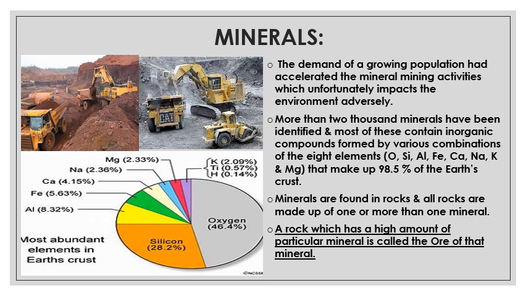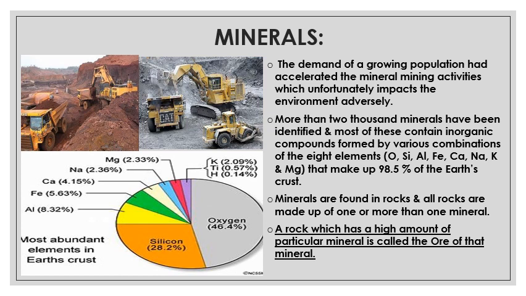They are oxygen, silicon, aluminium, ferrous, calcium, sodium, potassium, and magnesium. These basic 8 elements make up 98.5% of the Earth's crust, as you can see in the picture. They are the most abundant elements in the Earth's crust.